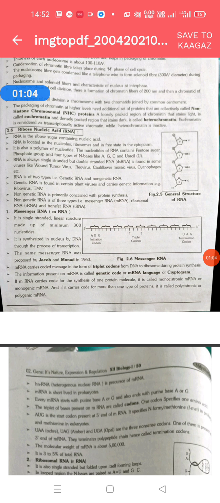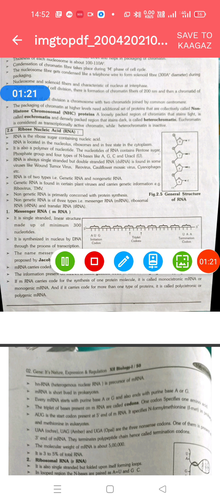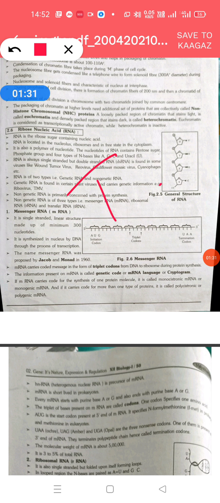Phosphate is present in the form of phosphoric acid, and the nitrogenous bases can be of two types: purines, adenine and guanine, and pyrimidines, cytosine and thymine. Thymine is replaced by uracil in RNA. In DNA the bases are adenine and guanine in purines, and cytosine and thymine. So here thymine is replaced by uracil. The only big change is that thymine is replaced by uracil in RNA.